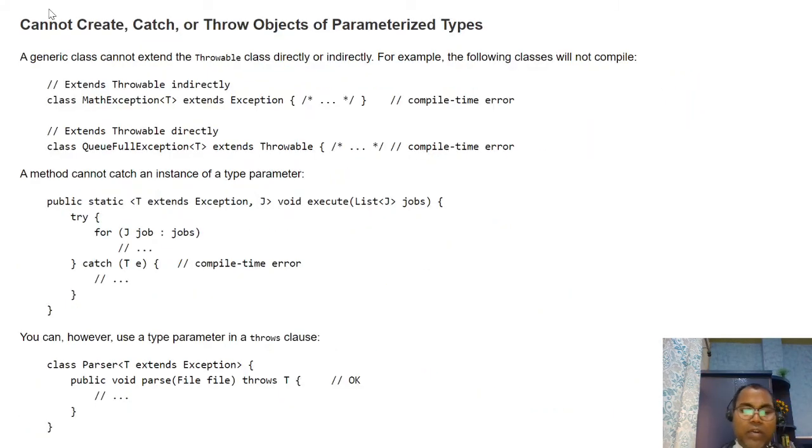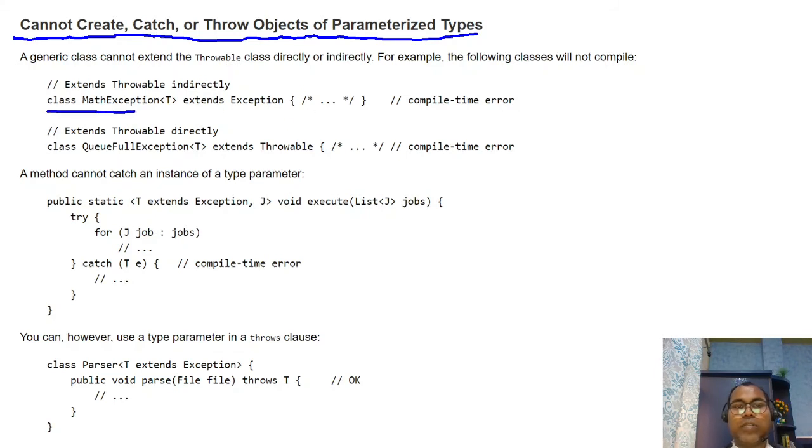And similarly, we also have to know you cannot create, catch, or throw objects of parameterized types. If you try to write a class, MyClass, that extends the Exception class, okay, this is a compile time error.